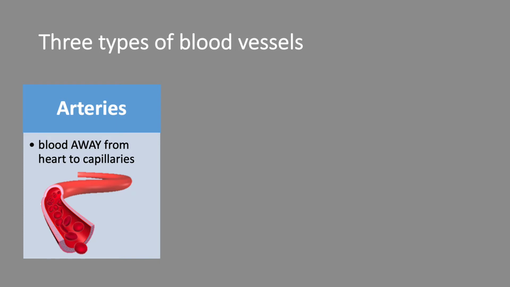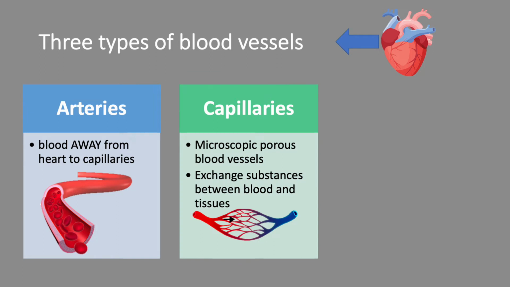There are 3 main types of blood vessels, and we classify them based on function. First up, we have the arteries. You've probably heard that arteries carry oxygenated blood, and that is true the majority of the time, though there are exceptions, and you can probably think of a couple. You just finished up the cardiac unit. So instead, we say that arteries carry blood away from the heart to the capillaries. Next up, we have the capillaries.